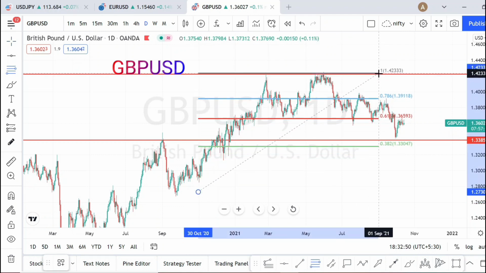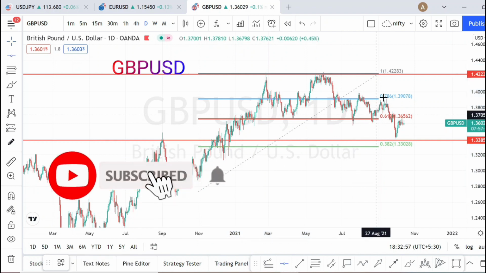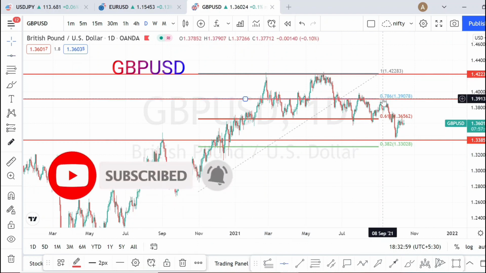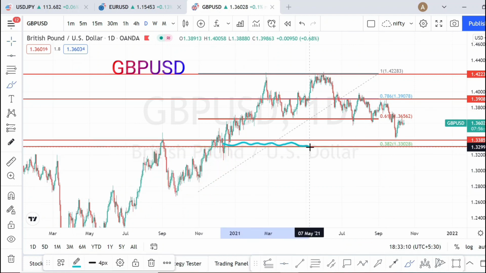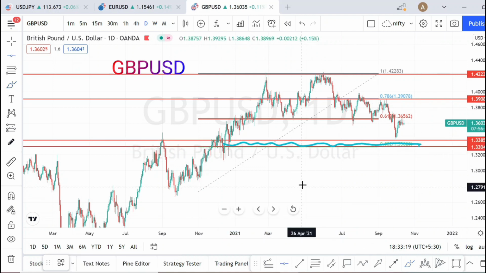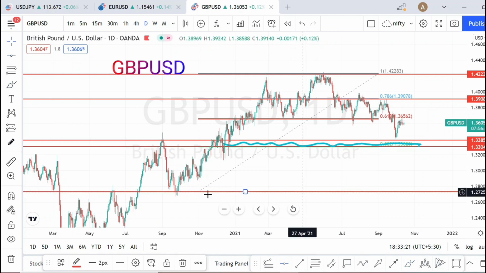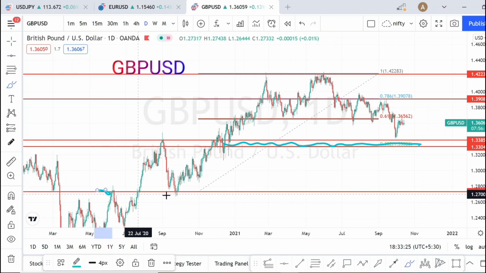Up to here it went. So when we see the resistance in daily time frame, this is going to be the next resistance. So this full area is going to be a support area. Presently price is above this area. If it breaks this level, next support is going to be at this level. This is where it started, and you can see other levels also previously tested. So this is going to be acting as a strong support level.